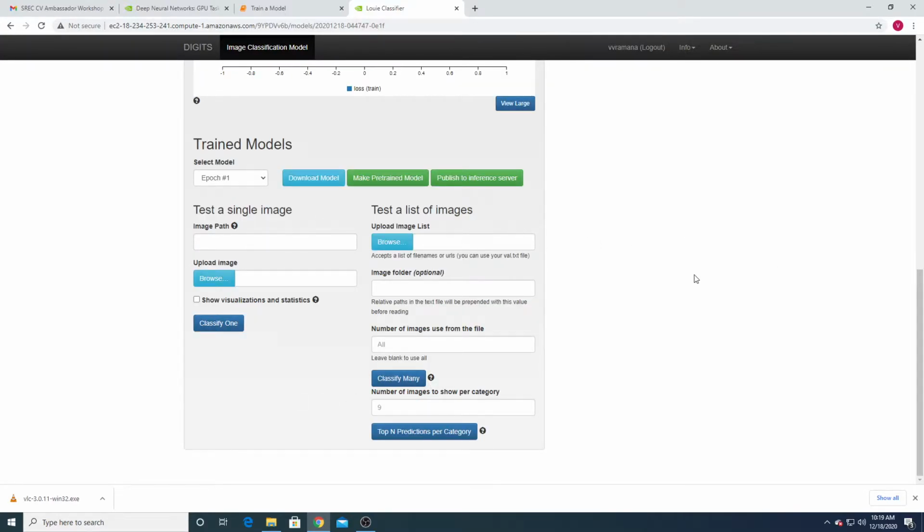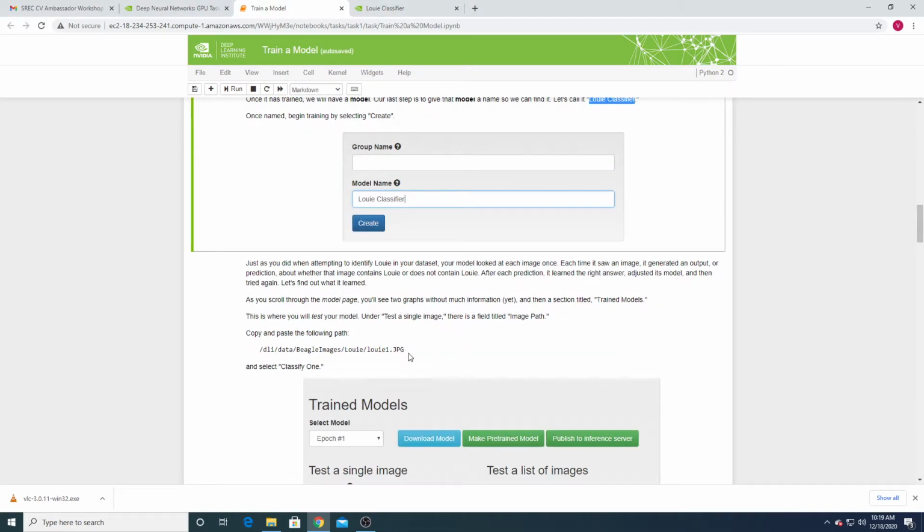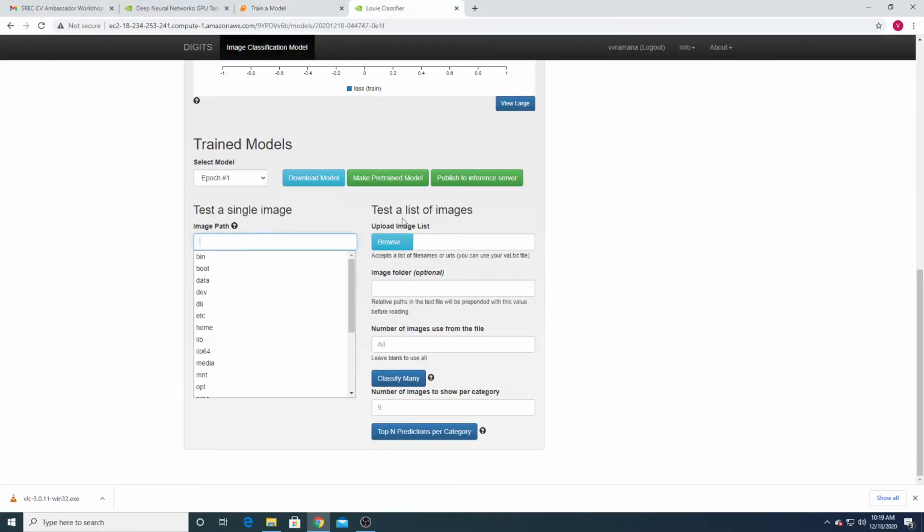Once the training is completed, now you have to test it. For testing, you have to go here, and they give some image path. Copy and paste this path. This image is related to the Louis dog. Just paste it here and click on Classify One.